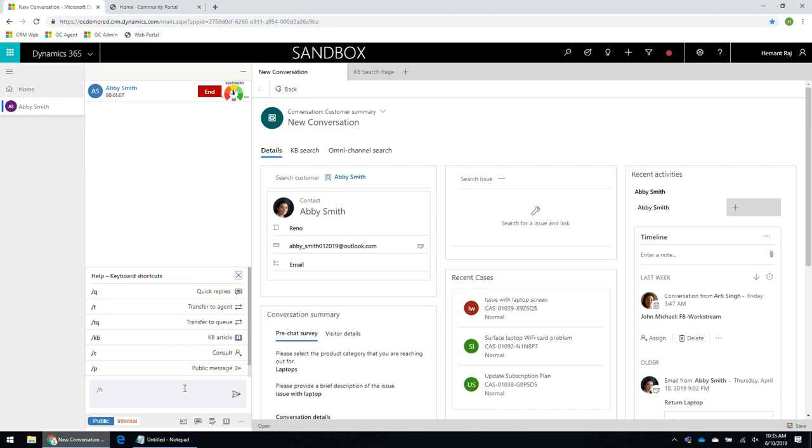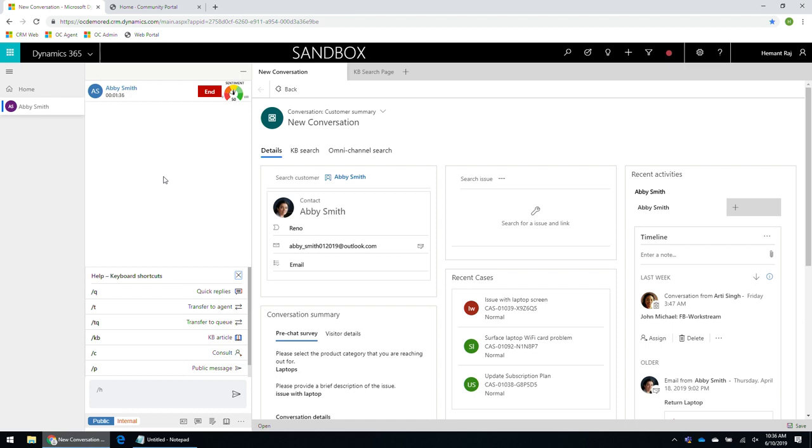Let's take a quick look at some of the productivity tools that we have. By the way, this is the multi-session agent experience that we are looking at in the web browser. And the agent has a lot of flexibility on what the agent can do in the conversational panel. The agent, of course, can send and receive messages. The agent can also use templatized messages or quick replies to respond back to the customer, transfer the entire conversation to a different agent, transfer to a different queue.